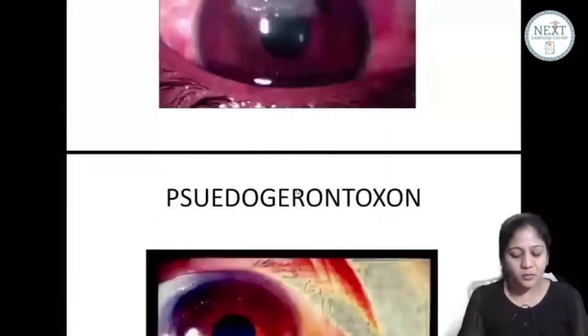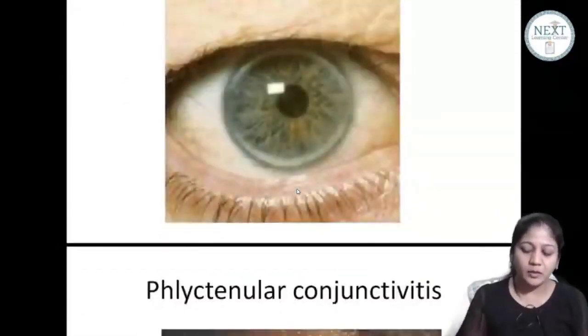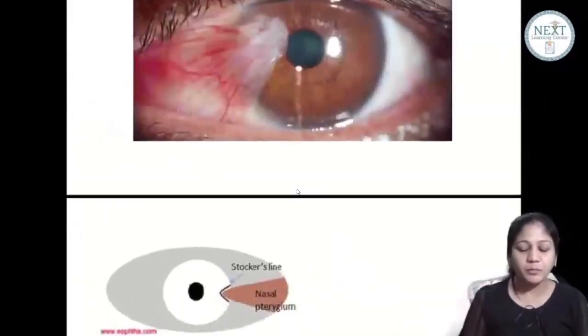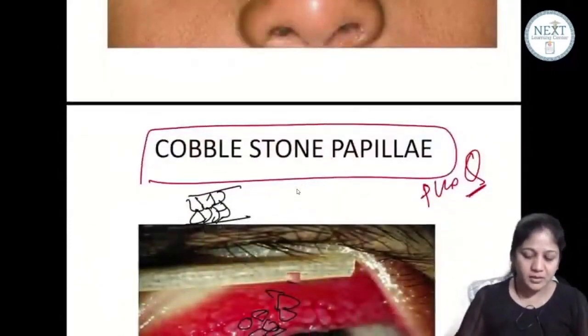Okay guys, so there are so many questions on VKC as well. Now let's talk about the second type of allergy, which is called phlyctenular conjunctivitis.